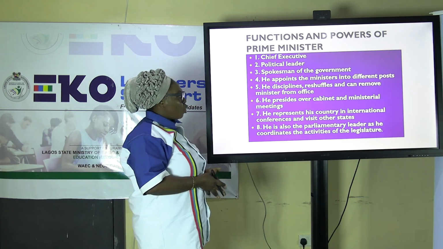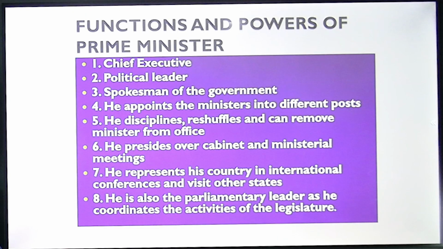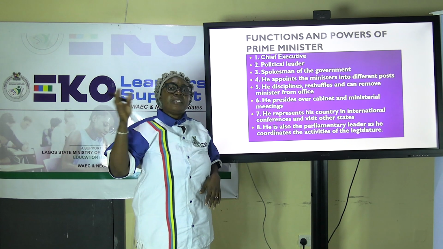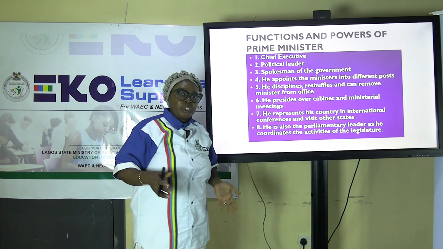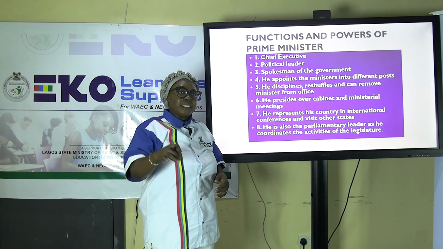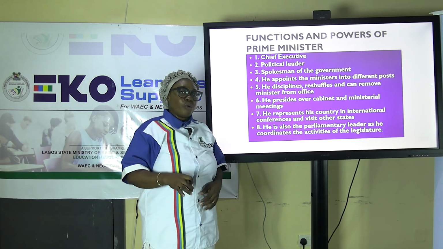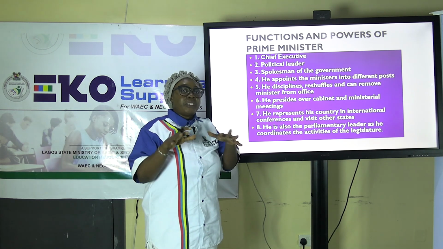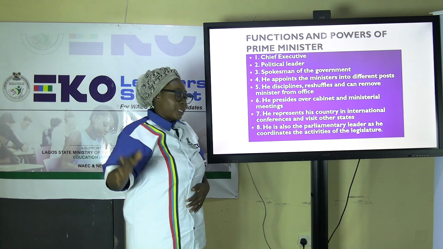6, he presides over cabinet and ministerial meetings. Whenever there is a ministerial meeting or cabinet meeting, that is parliament as a whole, he presides, he is the head of that meeting. 7, he represents his country in international conferences and visits other states. Whenever there is need to travel abroad for any policy, because he is the political leader and also the head of the government, he represents his own people outside.